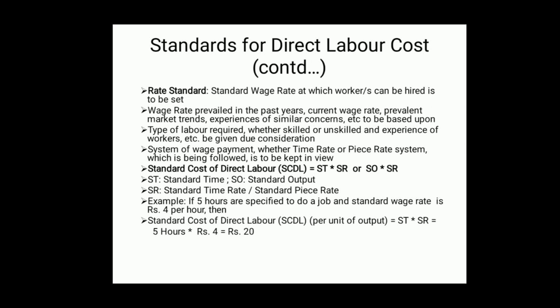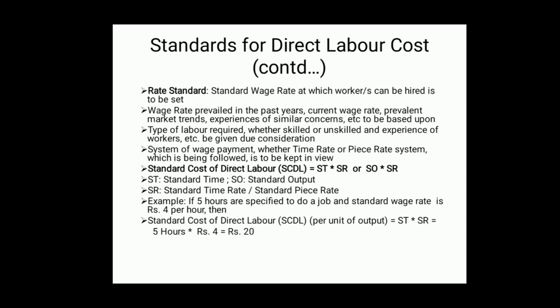Now, standard cost of direct labor can also be computed if the piece rate system is adopted. That is equal to SO into SR. Here SO stands for standard output, SR stands for standard piece rate. Here SR, either it may be standard time rate or it may be standard piece rate, as the case may be. So, ST standard time, SO standard output.